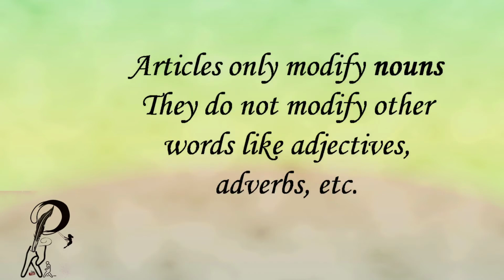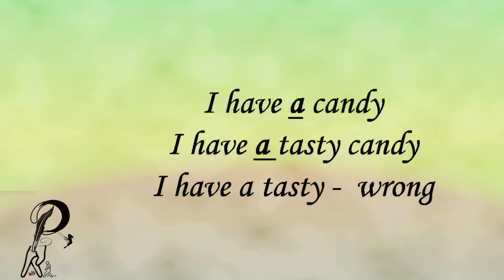Very important. Articles only modify nouns. They do not modify other words like adjectives, adverbs, etc. Example, I have a candy. So, the noun is candy and a is the article. The article a is modifying the noun. I have a tasty candy.